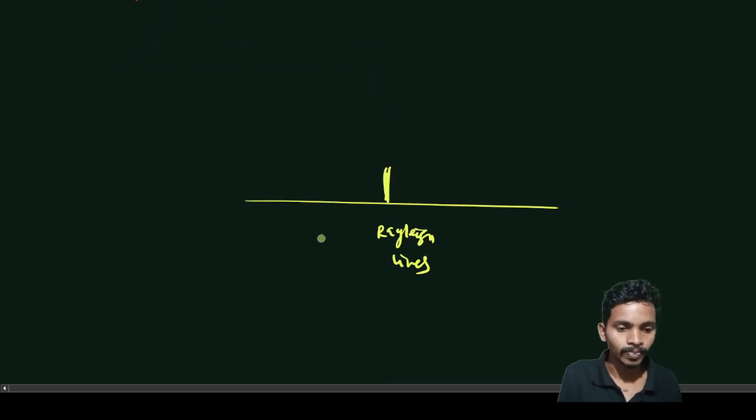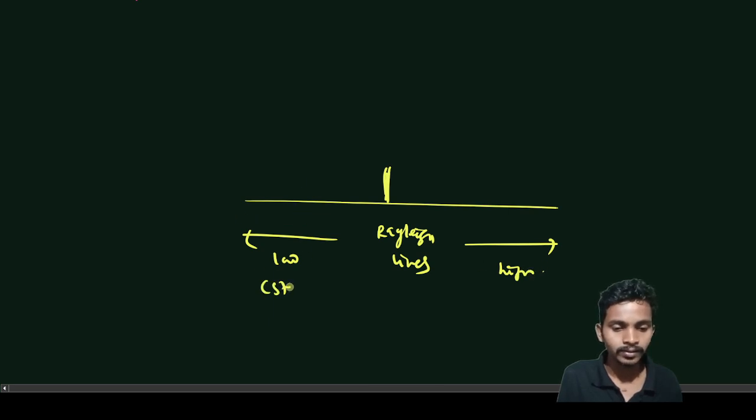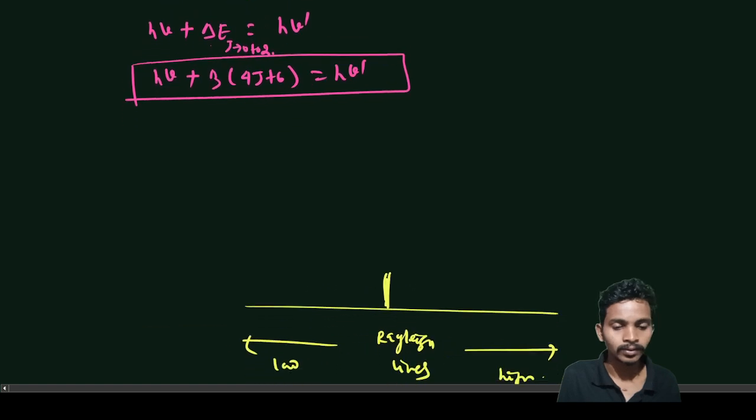So here is the low frequency, and here the high frequency. So these are the Stokes lines, and here the anti-Stokes lines.